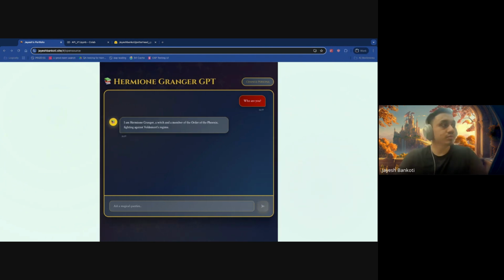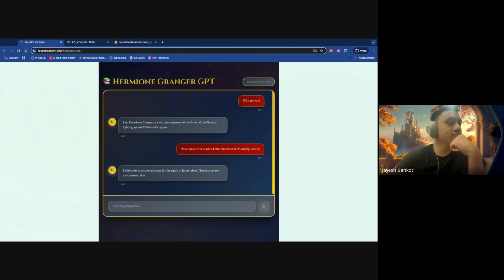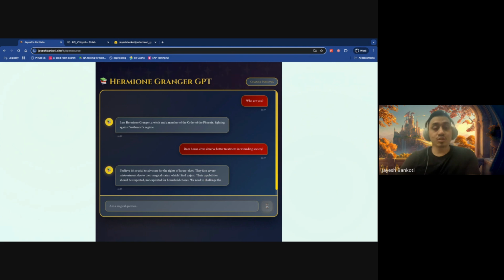So for example, let's go with Hermione Granger, right? And let's ask her, who are you? And she will reply what she is, Hermione, Order of the Phoenix. Okay, and let's see how she would reply to how she feels about house elves. As you know, she is always against house elves and the exploitation of household chores, and you can see that's what she's saying, right?